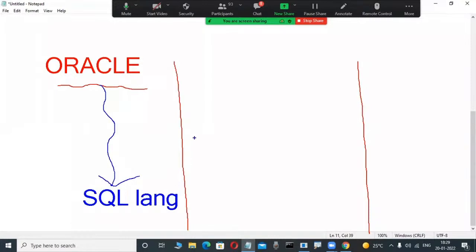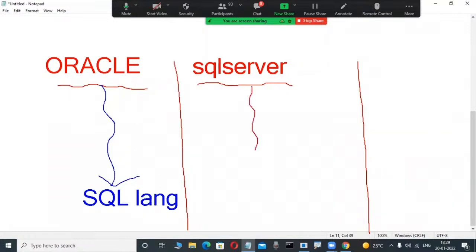Suppose in my company another project is also there, which is also a relational database product from Microsoft, that is SQL Server. Some employees are working on the SQL Server product, which is a database product just like Oracle. To operate that SQL Server, they also use one language only. What is that language? SQL is a language. Observe here, SQL is a language.